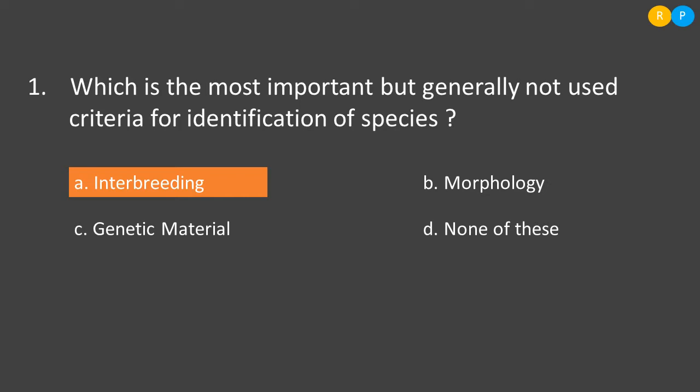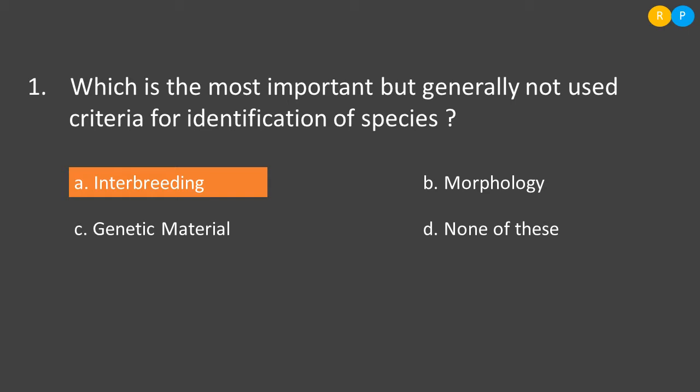So because of these exception cases in interbreeding, we are not generally considering it as a criteria for identification of species. So this is the answer for this question. Then look at the second option, morphology. The organisms that come under the same species will be sharing similar characteristic features.